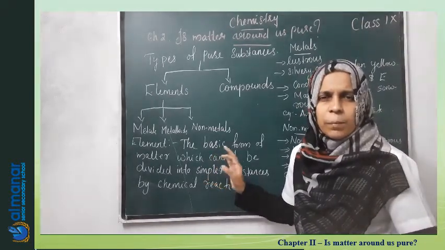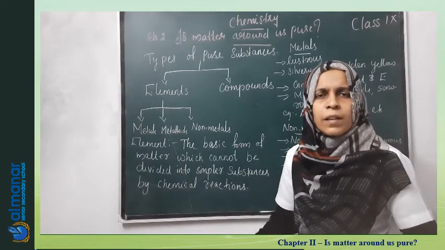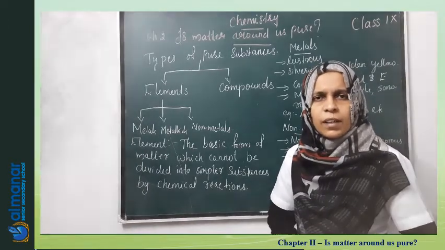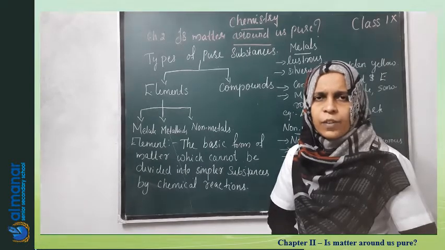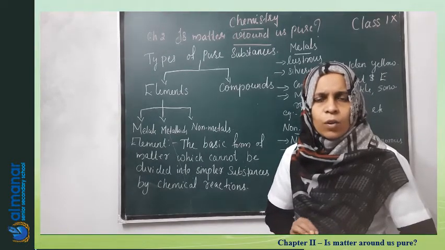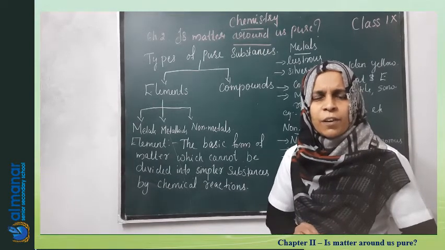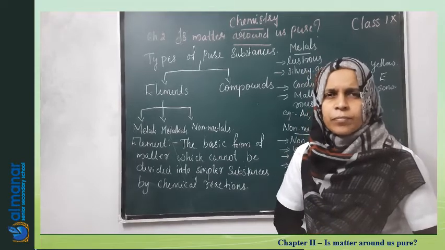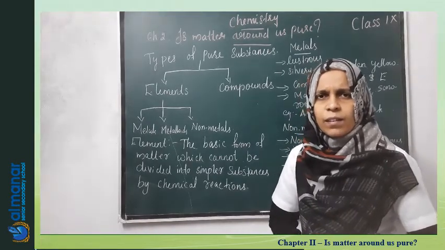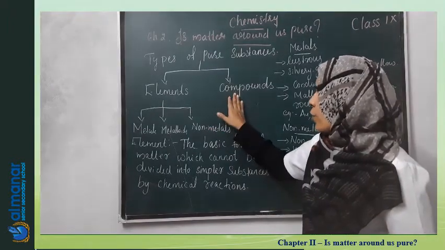An element is the basic form of matter which cannot be divided into simpler substances by chemical reactions. That is the definition for element. The word element was first used by Robert Boyle, whereas an established definition was given by Antoine Lavoisier. Okay. Now, what about the compound?